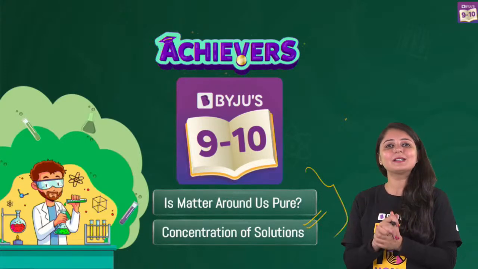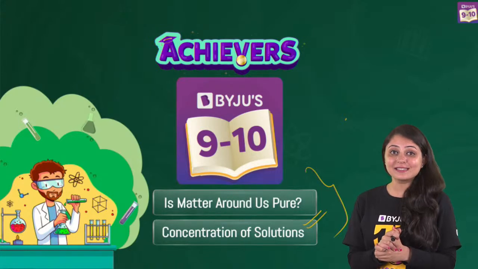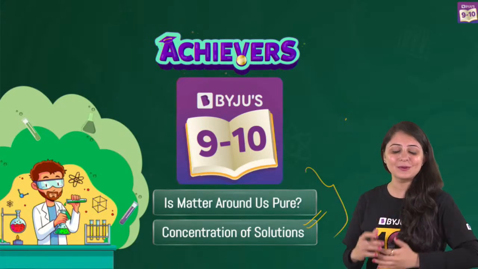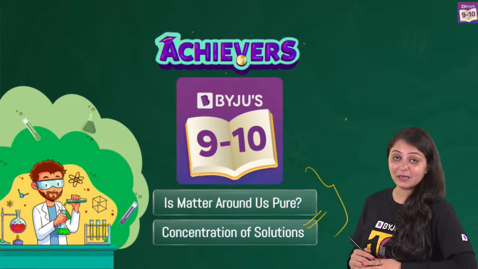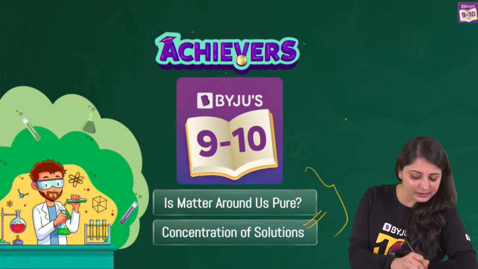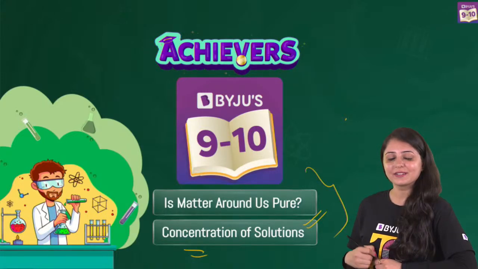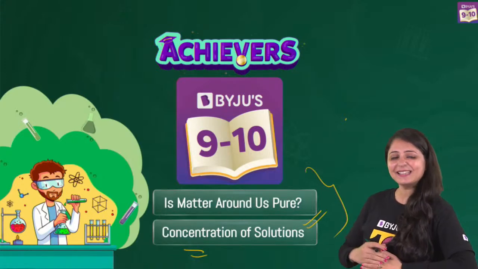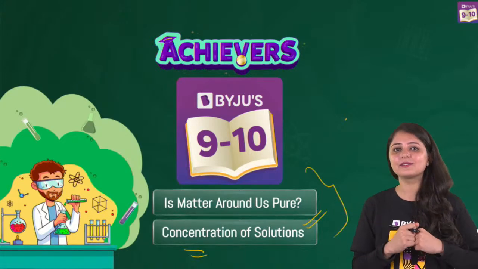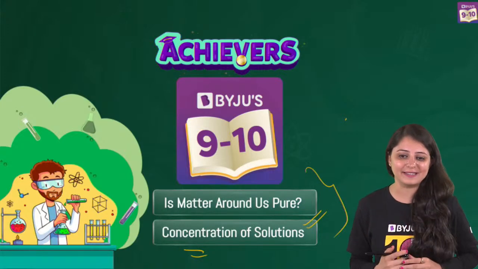So we already know what solutions are, right? Solutions, they are the homogeneous mixtures of two or more substances. We've done that. We know about that. But now, what about the concentration of solution? This is something new. And I think every time we come up with something new, it's really exciting to discover more about science, isn't it?